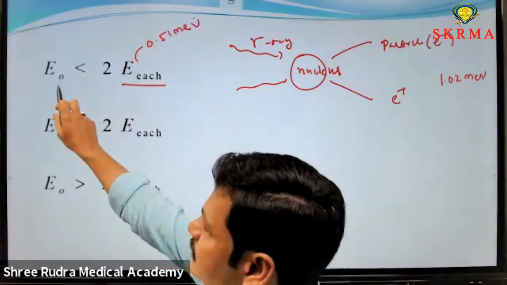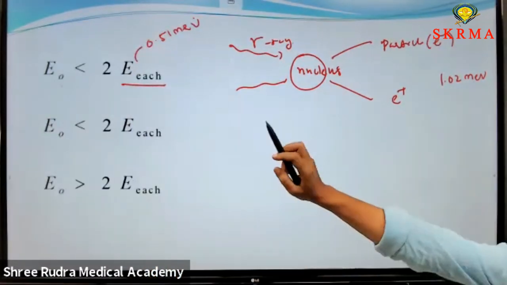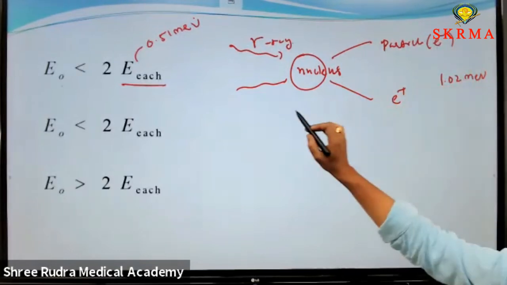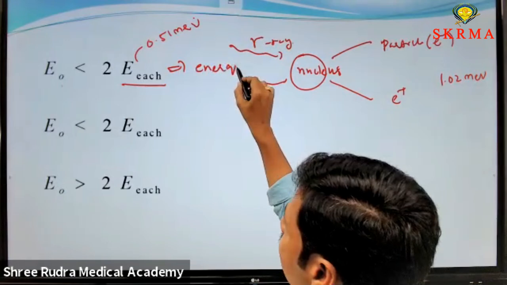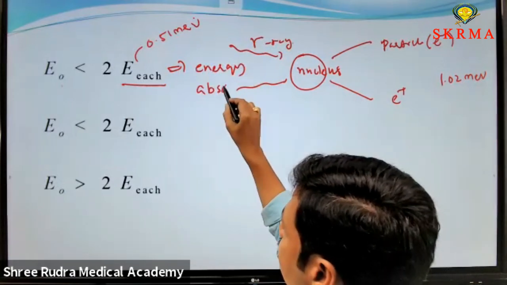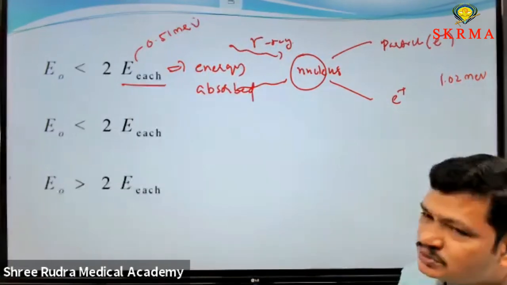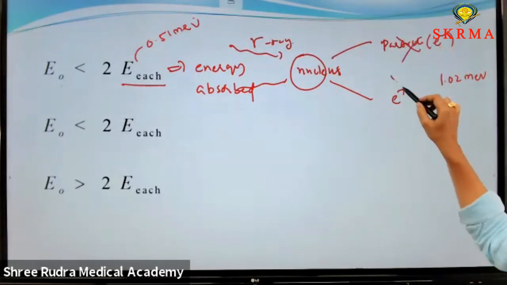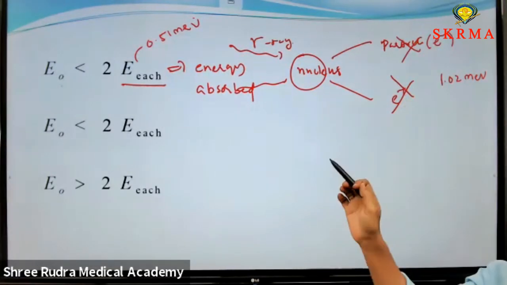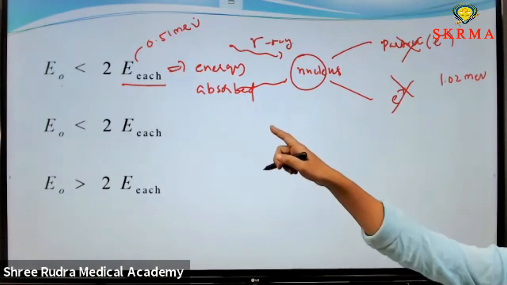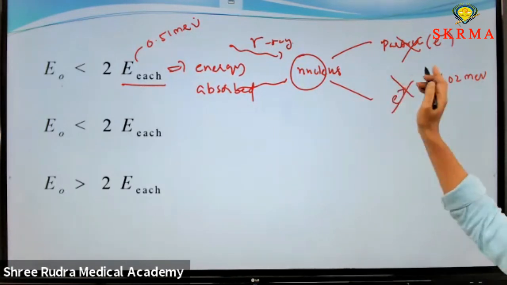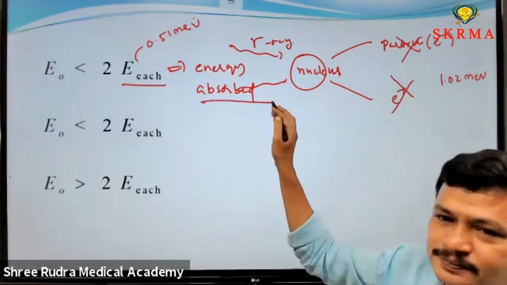If the incident energy is less than this value, then in this case only energy is absorbed by the nucleus. No pair formation takes place. Why? Because the incident energy is not sufficient to produce a pair. In order to form a pair, the minimum energy required is 1.02 MeV. If the incident energy is less than that value, no pair is formed, only energy is absorbed.